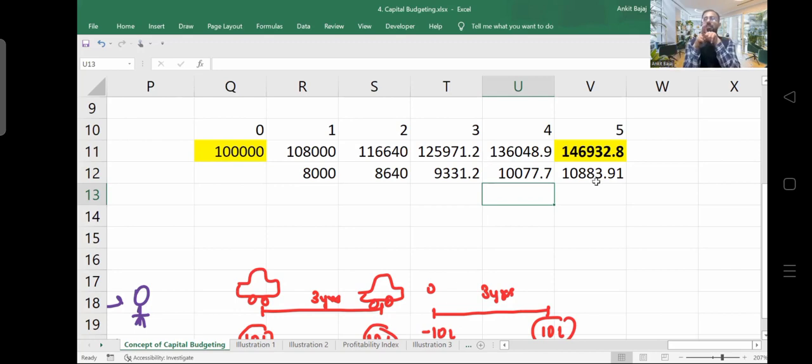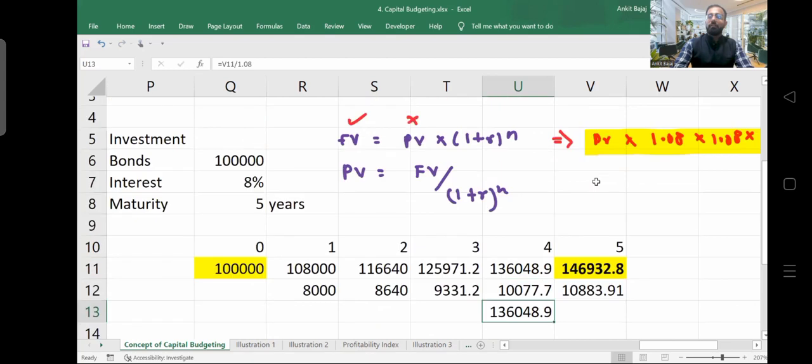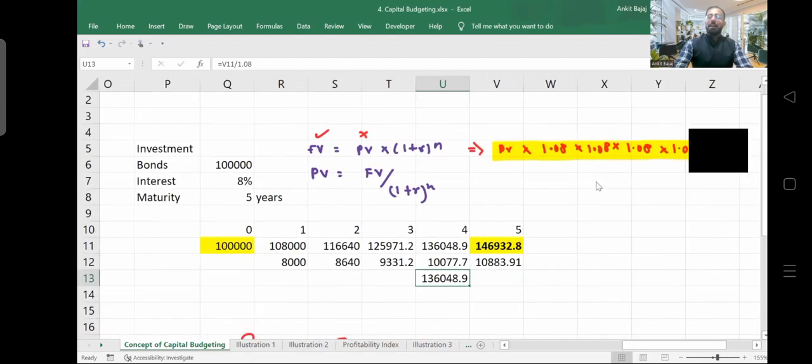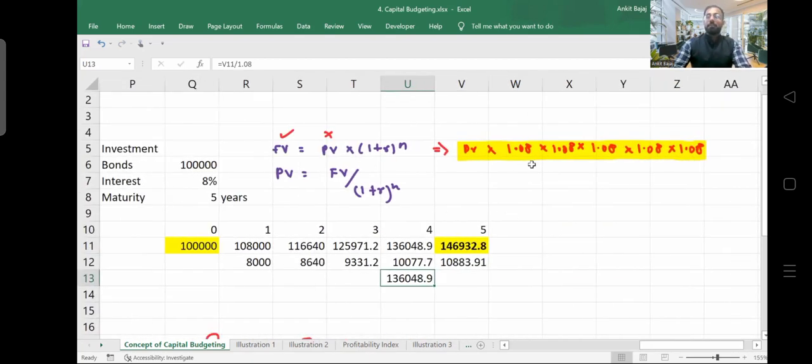Future value of the 5th year is 1,46,000. Now, if I ask you to bring this 5th year future value to the present value of the 4th year, how will you do it? Simply, you will be dividing it by 1.08. I am following the method. If I want to calculate future value, I will be multiplying the principal value with 1.08, that is 1 plus rate, 5 times. Just listen to me very carefully. If I want to calculate future value for the 5th year, again I'm repeating, just listen to me very carefully.